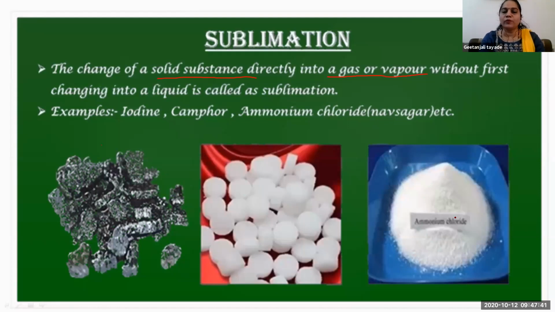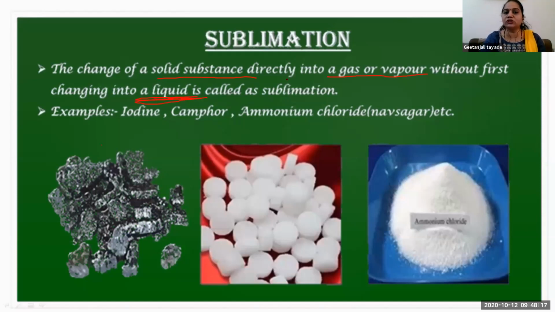Very good. So, because what is the rule? Solid, liquid, and gaseous. Rule is what? Solid gets converted first into liquid, and then on more heating they turn into the gaseous form. But for this example, which are the examples? Iodine, camphor, naphthalene ball, ammonium chloride. For these examples, they are directly turned into the gaseous form, solid to gaseous form. So that means they are skipping their liquid stage.